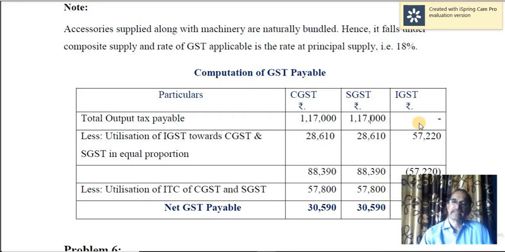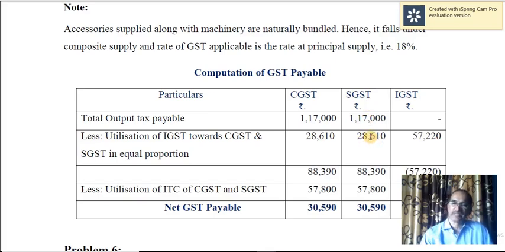If there is no IGST output tax, then the surplus can be utilized towards payment of CGST or SGST in any order and in any proportion. Here we have distributed it equally. So 50% of 57,220 is utilized towards CGST and the remaining 50% towards SGST.